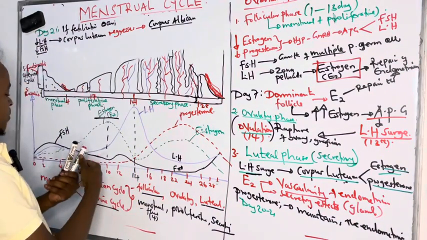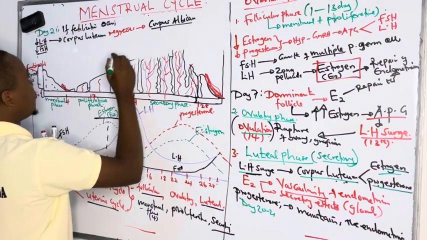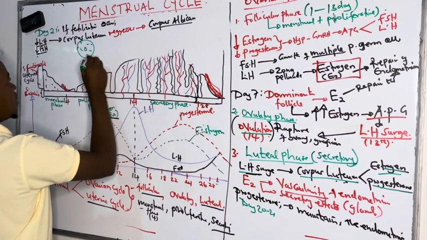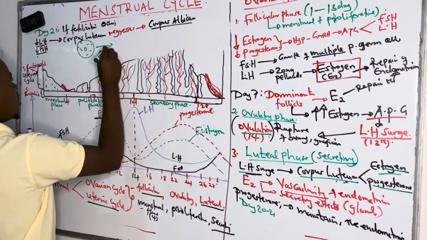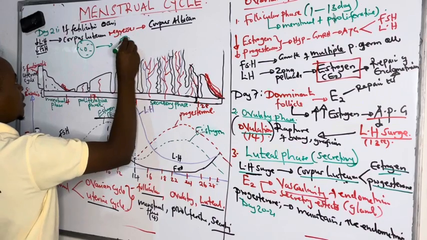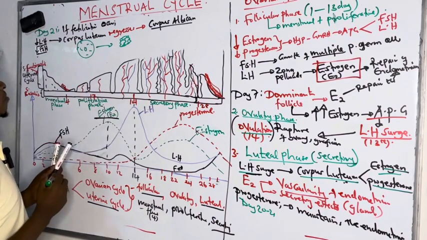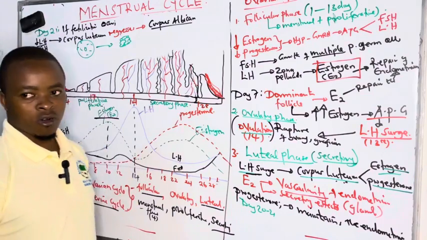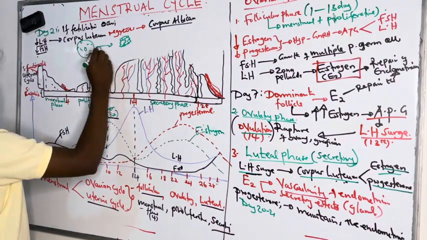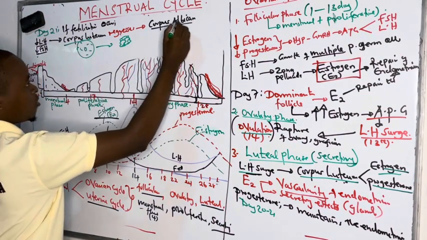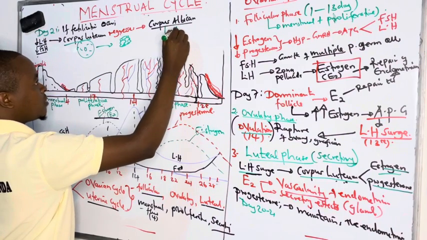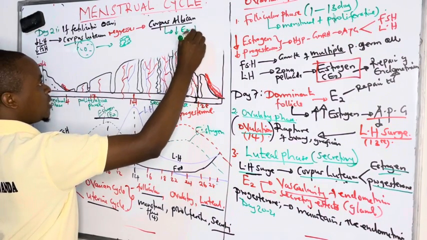We see the corpus luteum, which we are having very prominent. So this is my corpus luteum, which was prominent. By day 21, it regresses and loses its functionality, meaning we can no longer produce estrogen and progesterone. So regression of corpus luteum to form corpus albicans results in reduced levels of estrogen and progesterone.